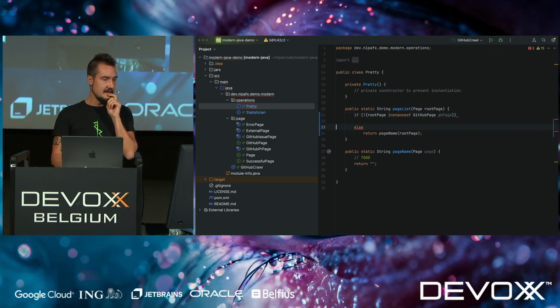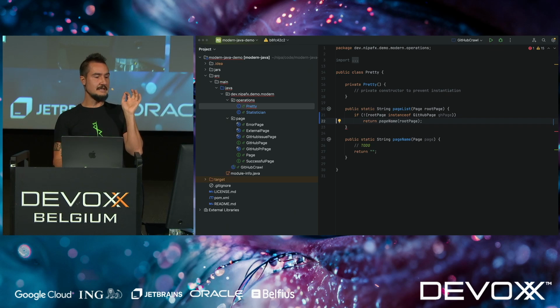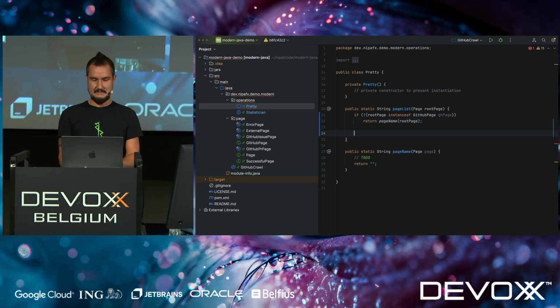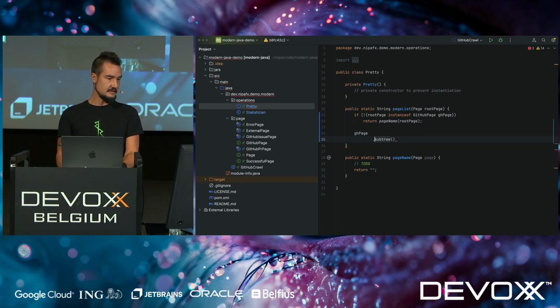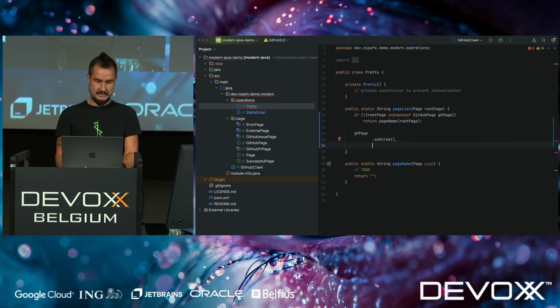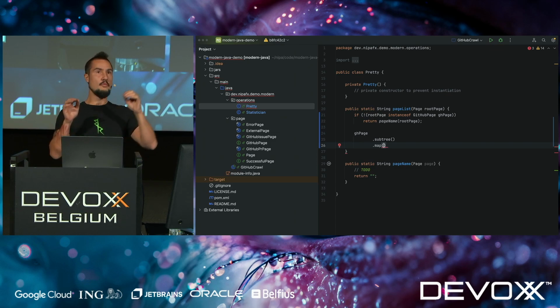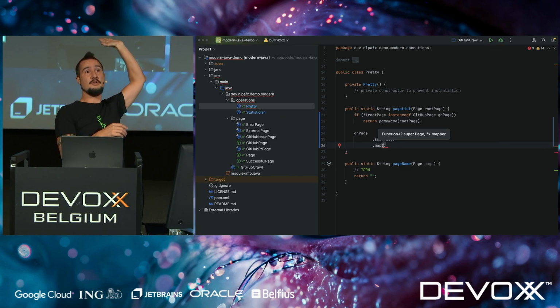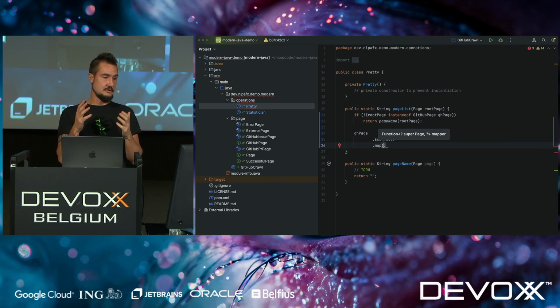But here I'm going to say, well, if it's not a root page, if it's not a GitHub page, I'm just going to return that page name. And now down here, I'm in the good case. So down here, I can use this. It's in scope here, the GH page, because if it is indeed a GitHub page, then if it's not a GitHub page, the first if already returned us and threw us out of the method. So down here, it definitely is a GitHub page. So we're free to use it.